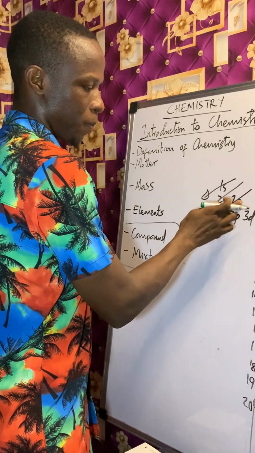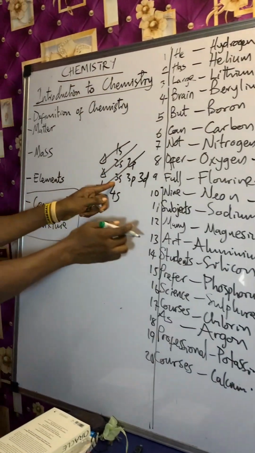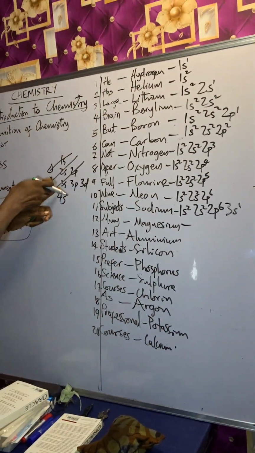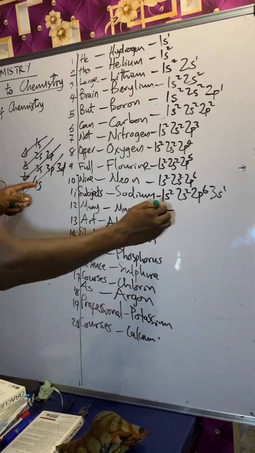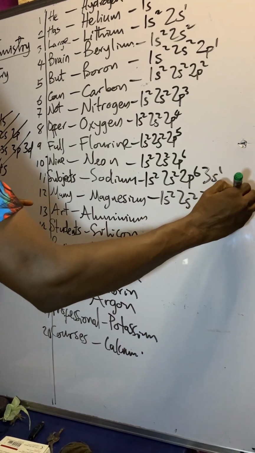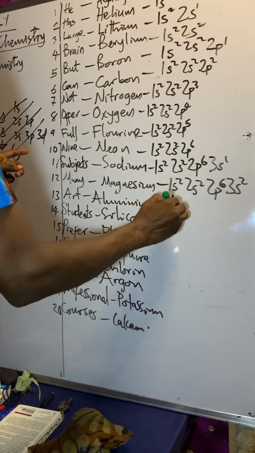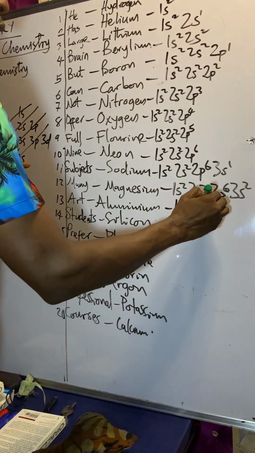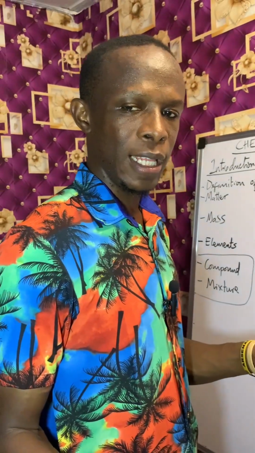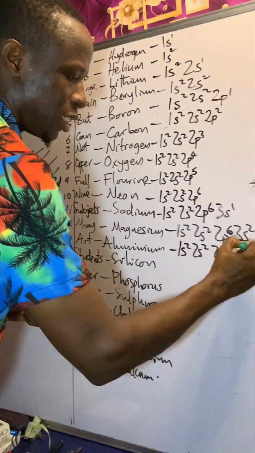Now the next one is what? Once this one is already filled, it is filled already. So the next is to enter 3s. So we have 3s1. Are you there? After this, you are entering in that order. So this next one is 1s2, 2s2, 2p6, 3s2. Are you there? 1s2, 2s2, 2p6, 3s. Can I have your guess on that? What will you take there? I hope you guessed right by saying, oh, this is 3s2.